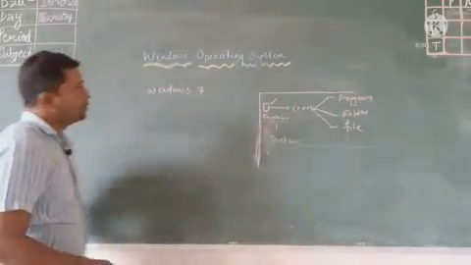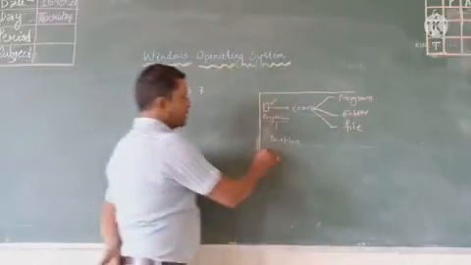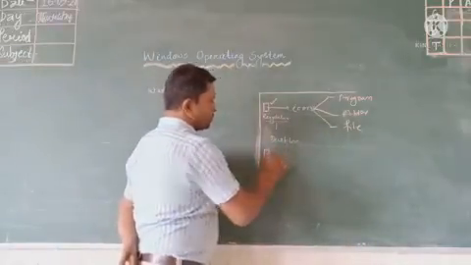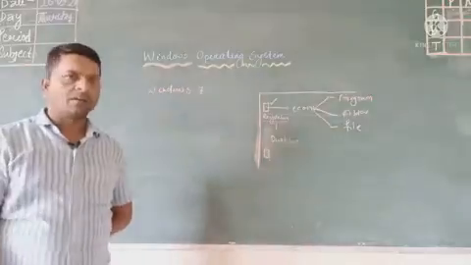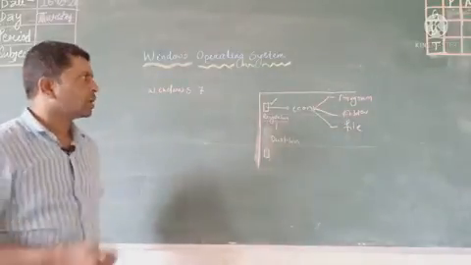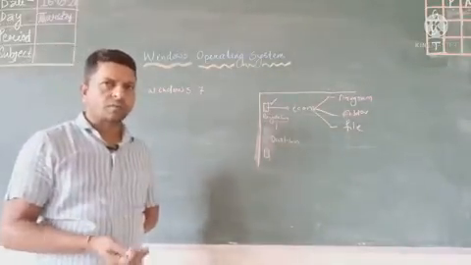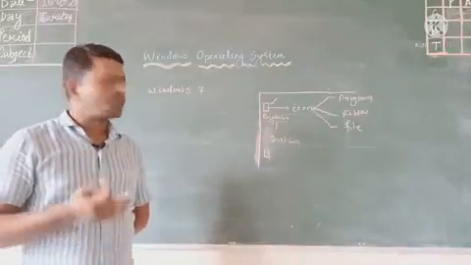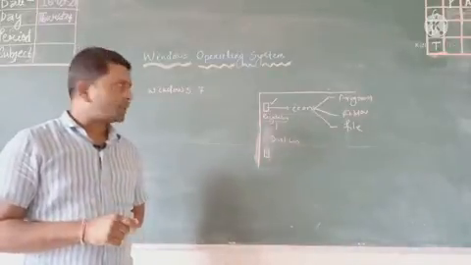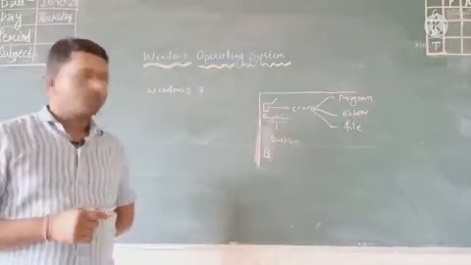Now in Windows 7 we have to add some icons, such as Computer, Network, or any other programs you installed in your computer.